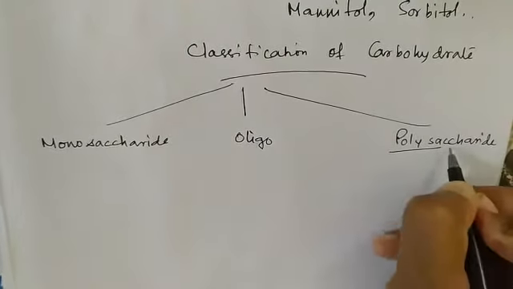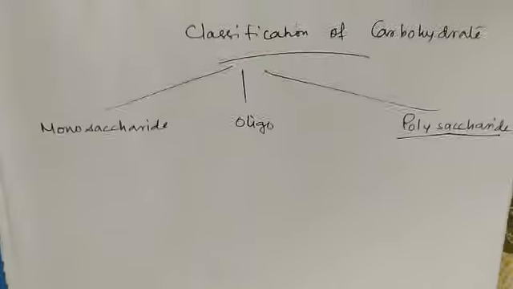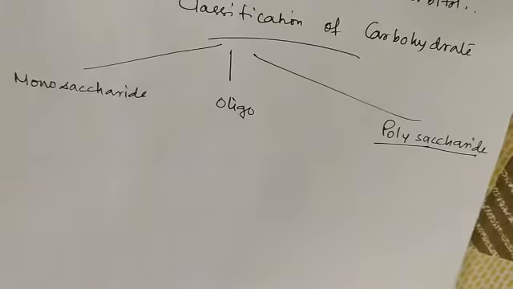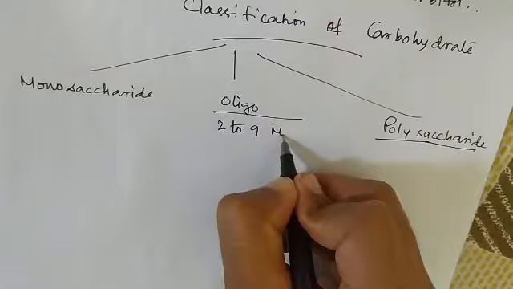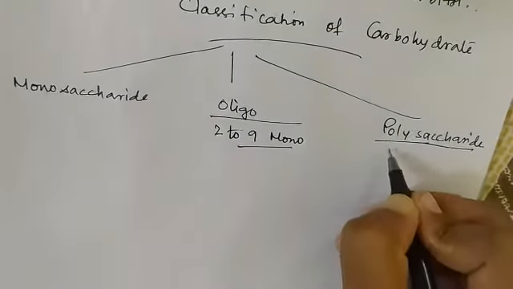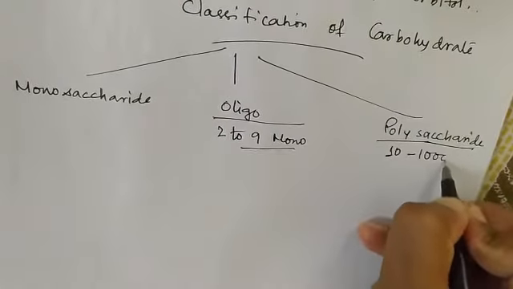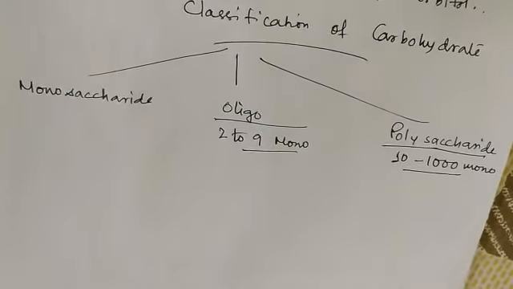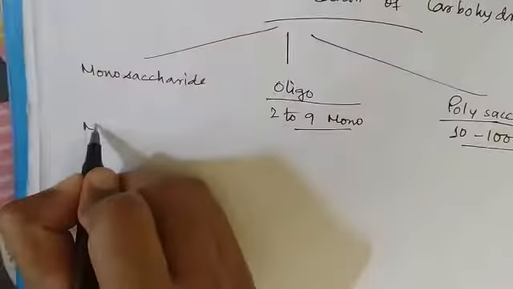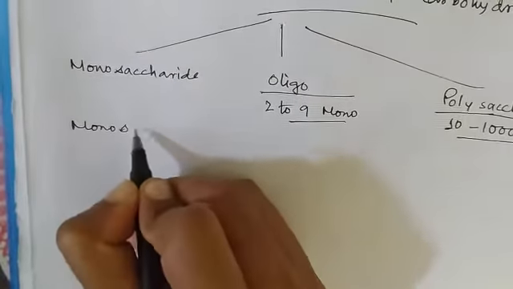Monosaccharide means one unit, like glucose, fructose, etc. Oligosaccharide is composed of 2 to 9 monosaccharides, and from 10 to 1000 monosaccharide units are united to form polysaccharides. At first, I will describe monosaccharides.